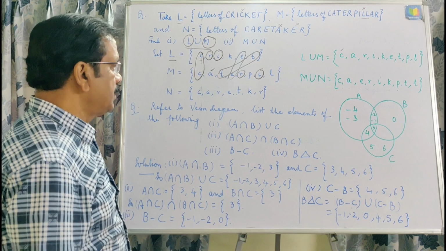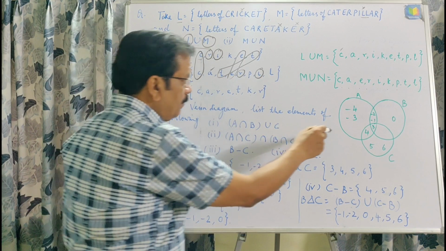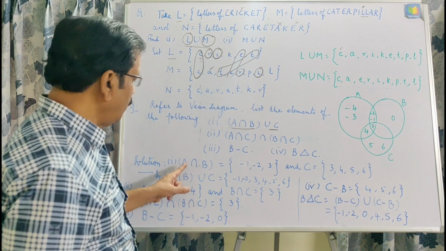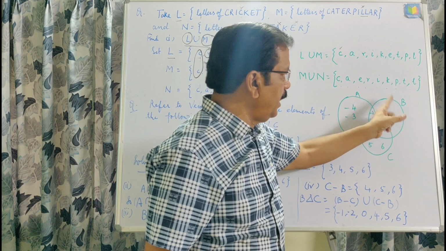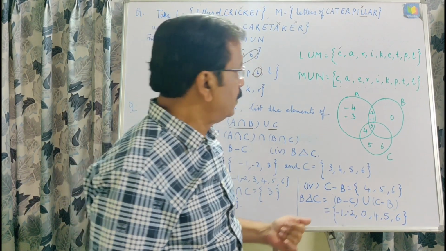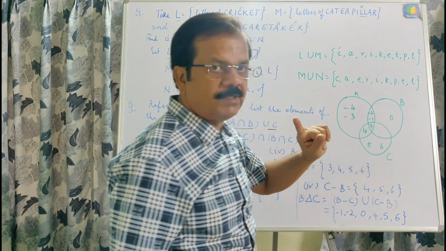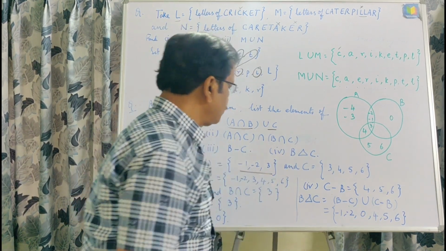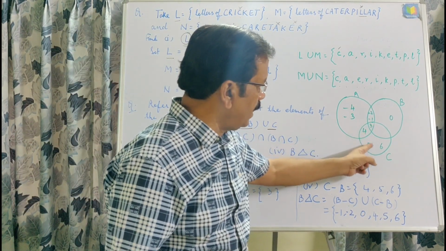Now in this question, based on the Venn diagram, with the help of this Venn diagram, A intersection B union C. First of all we write A intersection B, means the elements which are common in A and B, because in intersection we are using the word and. Common in A and B are -2, -1 and 3, which is A intersection B, so we write here -1, -2 and 3, and C will be written as it is: 3, 4, 5, 6.